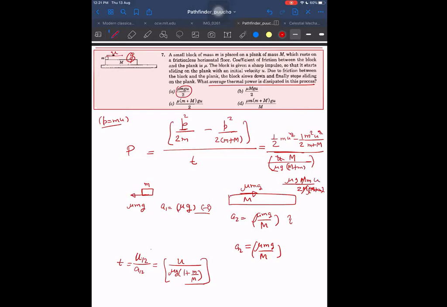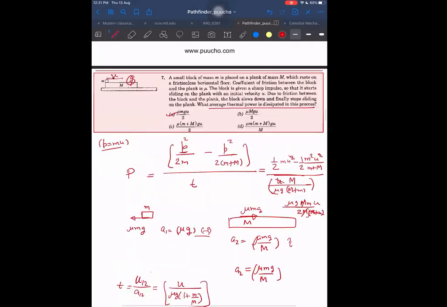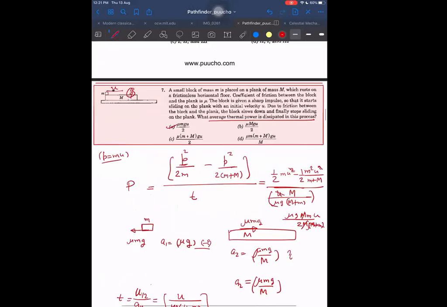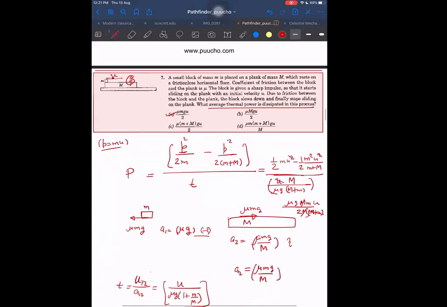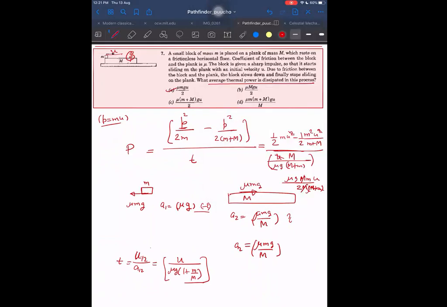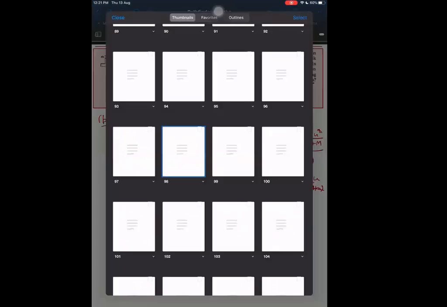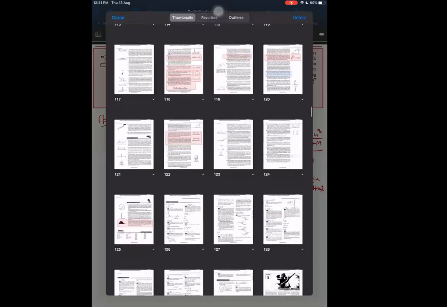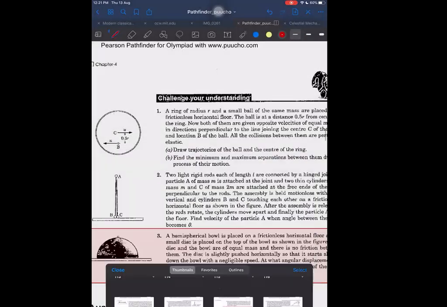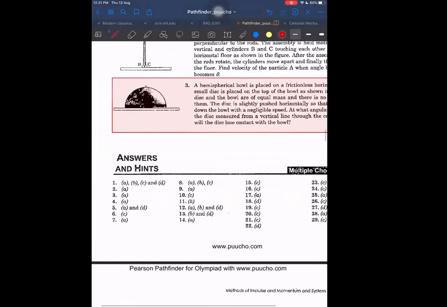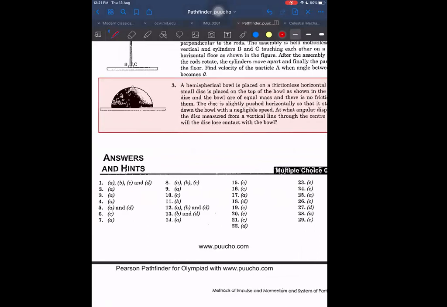Yes, sir. That only. So somebody said C. C was not the answer. Why are you getting C? Or we can see once what is the answer given by them. If you are having that Pathfinder, can you check it there? Wait, let me check myself only. Solutions are given, I think, here. What was the question number? Seventh one, sir. Seventh one is A answer. A is only right. Okay, right.